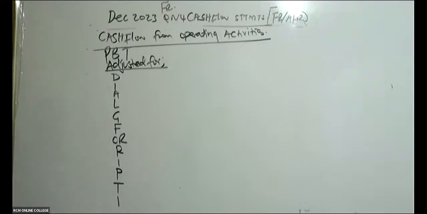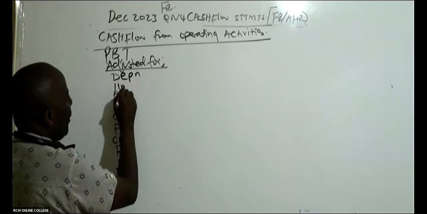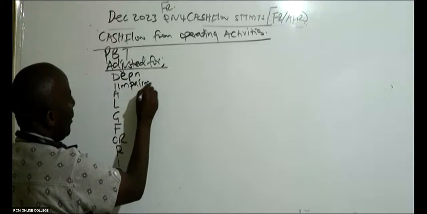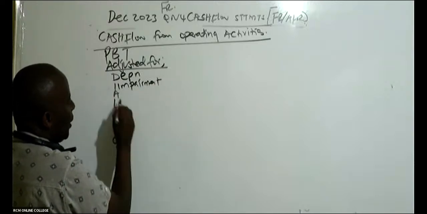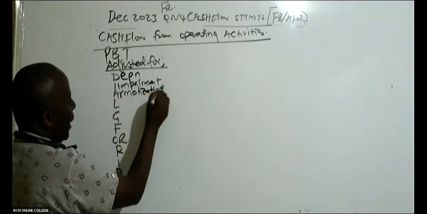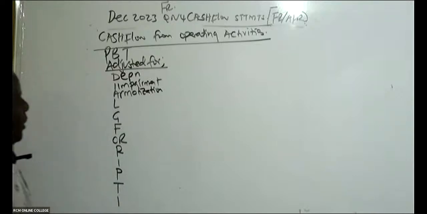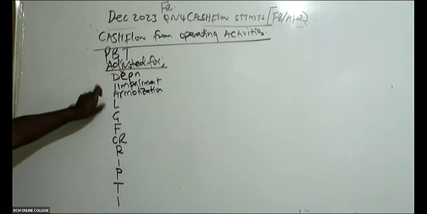All right. So this D stands for depreciation. We have impairment of intangible assets. We have here amortization, or rather impairment of assets, amortization.